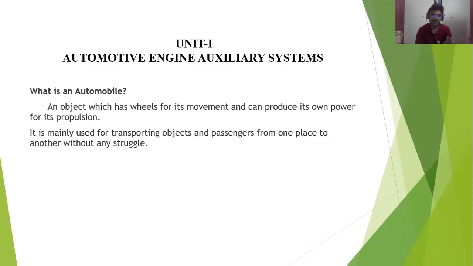Basically the automobile is mainly used for transporting objects and passengers from one place to another without any struggle. For reducing human effort, human strain and stress, the automobile has been invented. It is for transporting objects or people from one place to another without the struggle of human effort. That is an automobile.